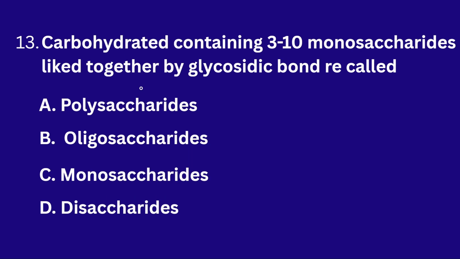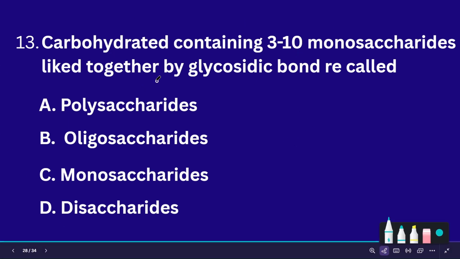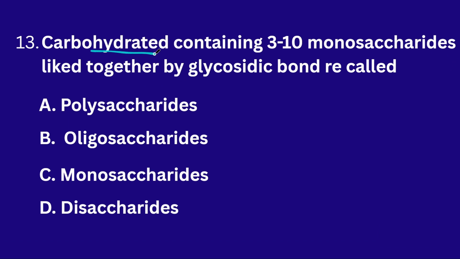The carbohydrate containing 3 to 10 monosaccharides linked together by glycosidic bonds are called? Which type of carbohydrates contain 3 to 10 units of monosaccharide? The oligosaccharides. These oligosaccharides contain 3 to 10 monomeric units. There are different types of carbohydrates: monosaccharides, disaccharides, oligosaccharides, polysaccharides. So oligosaccharides contain 3 to 10 monosaccharide units in them.